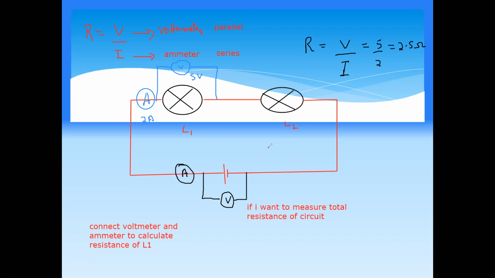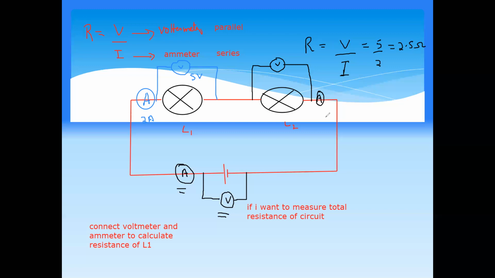So if we want to measure the resistance of the whole circuit, we connect the voltmeter parallel to the battery and the ammeter next to the battery, because this will give us the total voltage and the total current passing, and total voltage divided by total current gives the total resistance of the circuit. But if I want to measure the resistance of an individual component, like lamp 2, I will connect a voltmeter parallel to lamp 2 and an ammeter next to lamp 2, so I will get only the resistance of lamp 2.